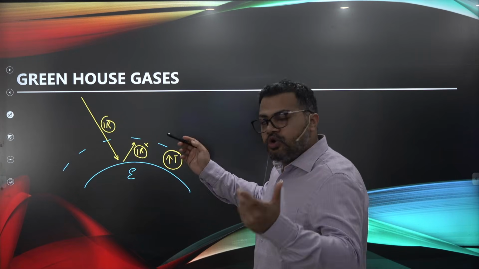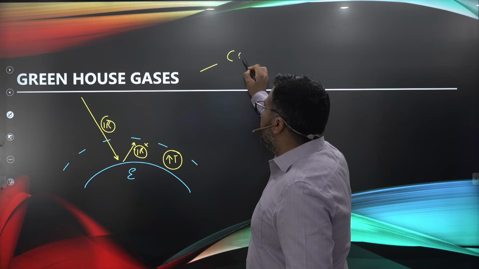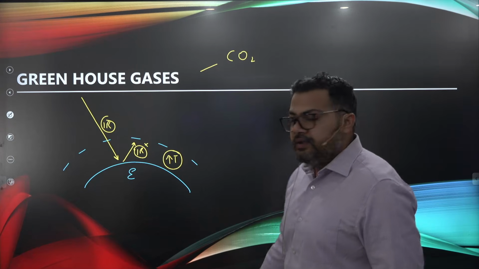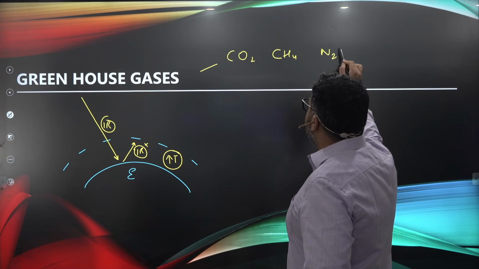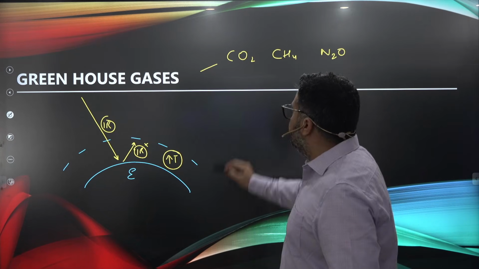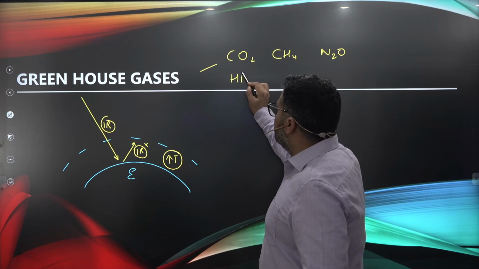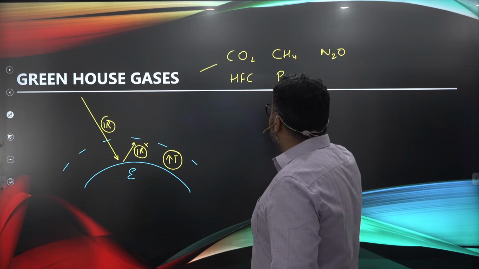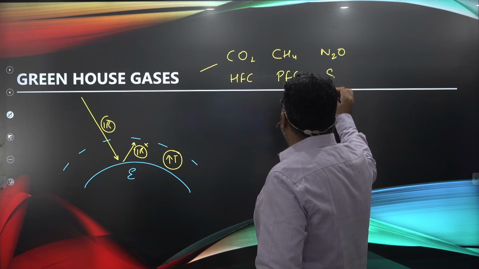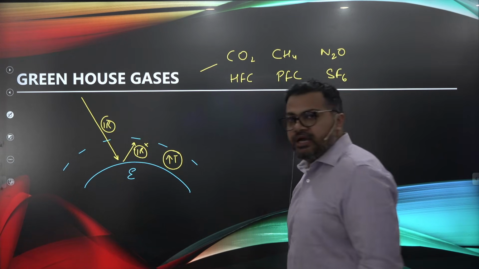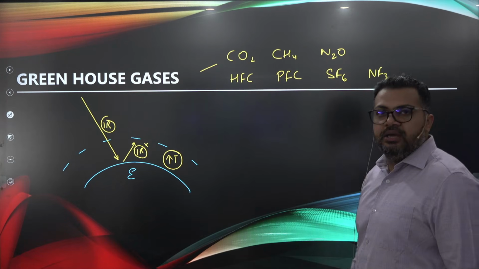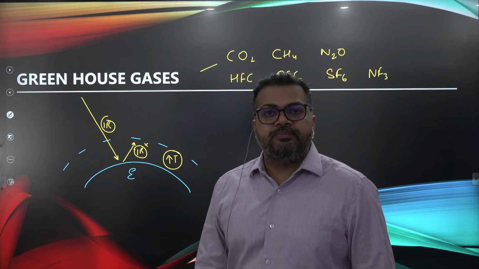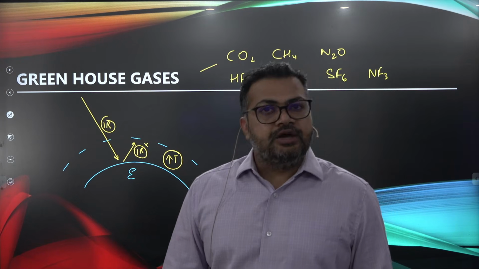Now, what are the most common greenhouse gases? We have carbon dioxide, we have methane, we have nitrous oxide, we have hydrofluorocarbon, we have perfluorocarbon, we have sulfur hexafluoride, we have nitrogen trifluoride, right? All of them are examples of greenhouse gases.